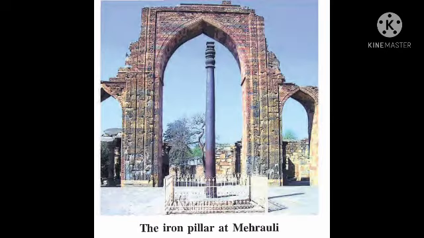The iron pillar at Mehrauli near Delhi is evidence of the advanced knowledge of metallurgy of the ancient Indians. Thus, it is clear that ancient Indian culture was very prosperous and advanced. In the next chapter, we will study India's contact with other civilizations and its far-reaching impact.